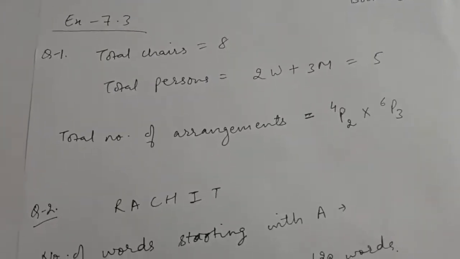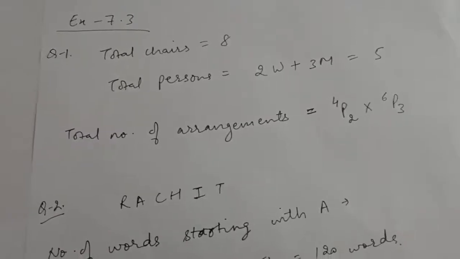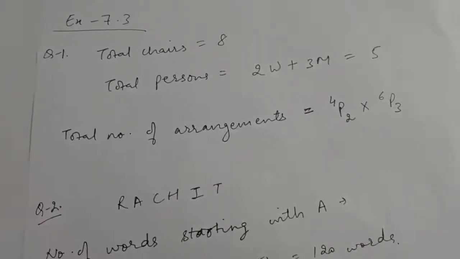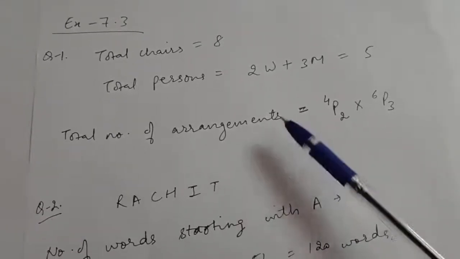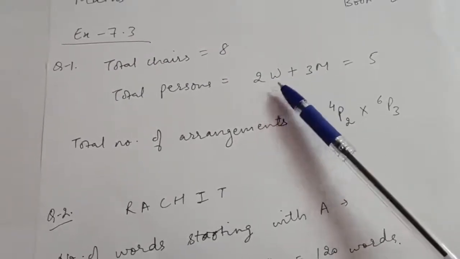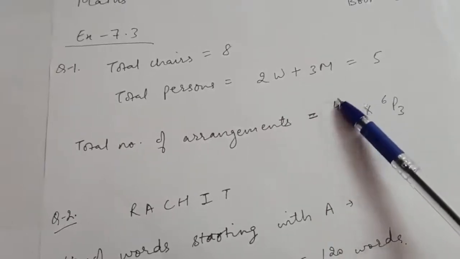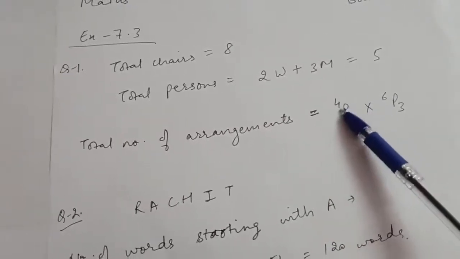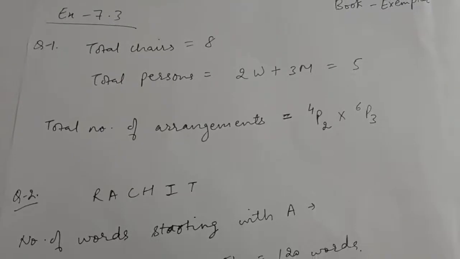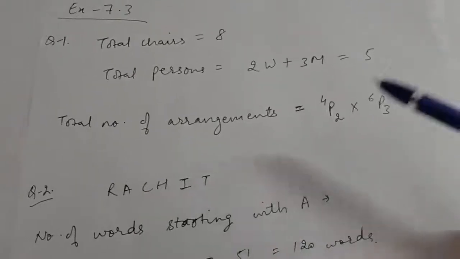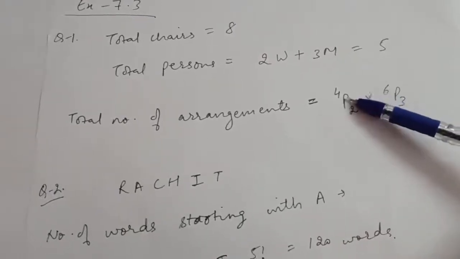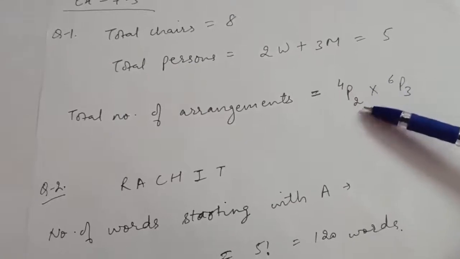Now see, the total chairs are 8 and the total persons are 2 women and 3 men, that is 5. Now the total number of arrangements will be, they have given that first women will sit on the chairs numbered 1 to 4. That is, out of 4 chairs we just want 2 chairs. Also we have to do the arrangement, right? Order matters here. So out of 4 chairs we have to select 2 and also arrange, so it can be done in 4P2 ways, into